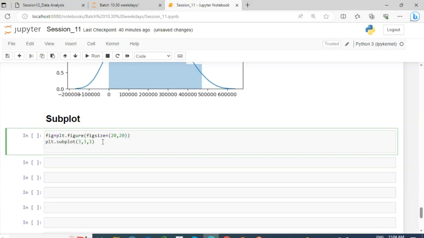So let's say df['state'].value_counts().plot and kind equal to bar.